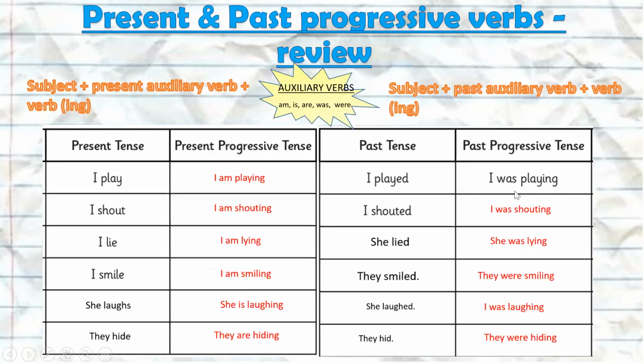If it's past progressive, then we have our subject, we add a past auxiliary verb, and our verb ending in ing. So if it was I, it's always was. I was playing. I was shouting. If it's also she or he, we use was too. She was lying. Okay? The only one it's different for is if it's plural, if it's they or we. They were smiling. Or if it's you were smiling. Okay? So that's what we've already done, our present and past.